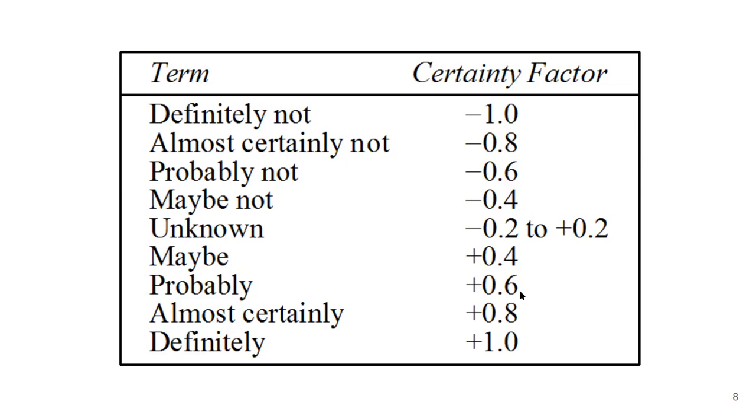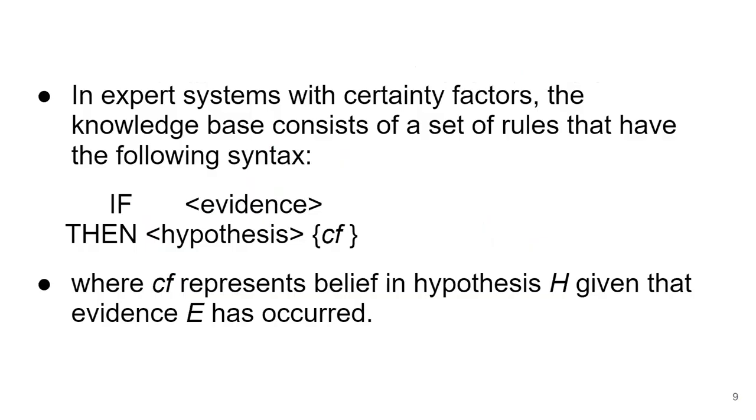Probably, +0.6. Almost certainly, +0.8 and definitely, +1.0. So see, these are the terms. It is not necessary that only these values should be associated, but these are the values most probably associated with these terms whenever we are using statistical reasoning, because they provide this confidence to a specific event.